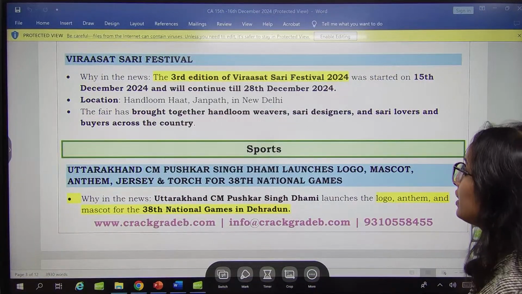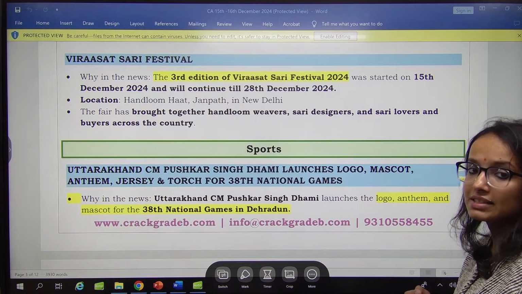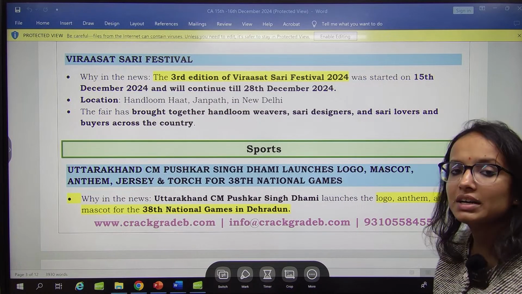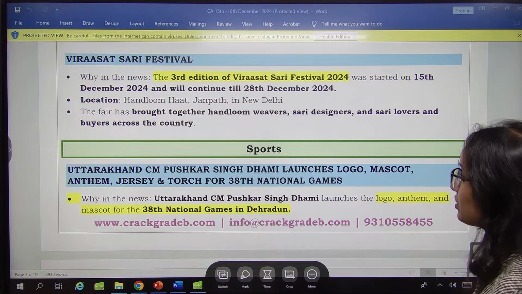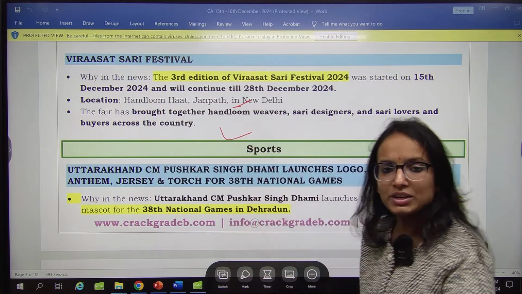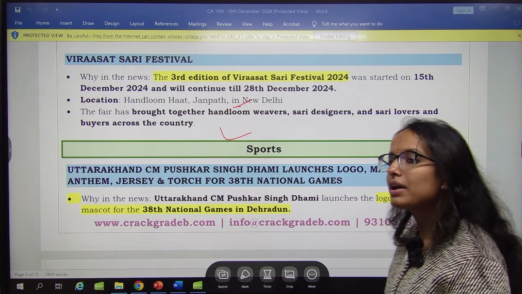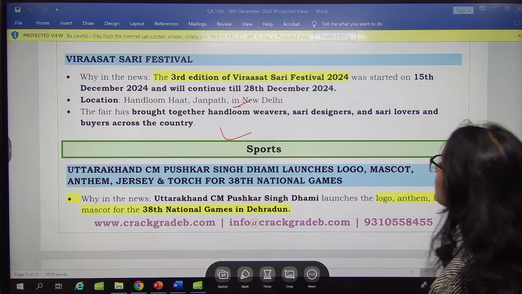Then the 3rd edition of the Virasat Sari Festival has started on 15 December and will be there till 28 December. Location: Janpath, New Delhi. It brings together handloom weavers, designers, sari lovers and buyers from across the country. So this is the Virasat Sari Festival.